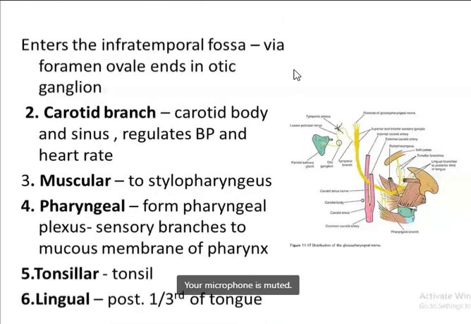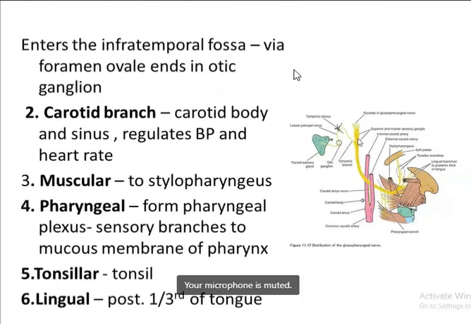Okay, so here it enters the otic ganglion. See here, this is the lesser petrosal. If you remember the foramen ovale, the lesser petrosal nerve exits and comes out from the foramen ovale and ends here in the otic ganglion. Now this is the otic ganglion here. Then from here it supplies the parotid gland. So this is the postganglionic, the secretomotor fibers to the parotid gland. So this is how it supplies the parotid gland.